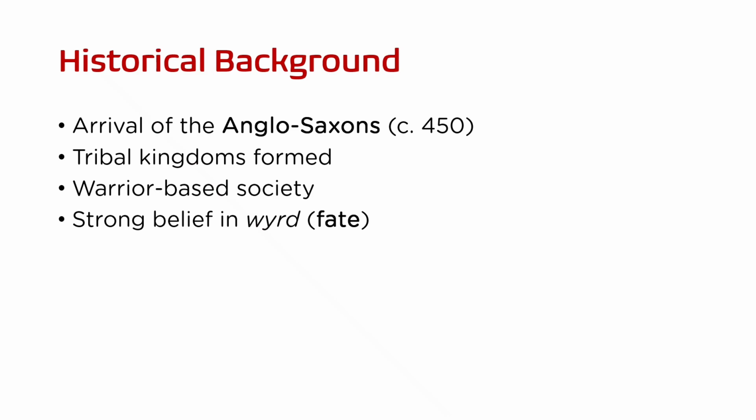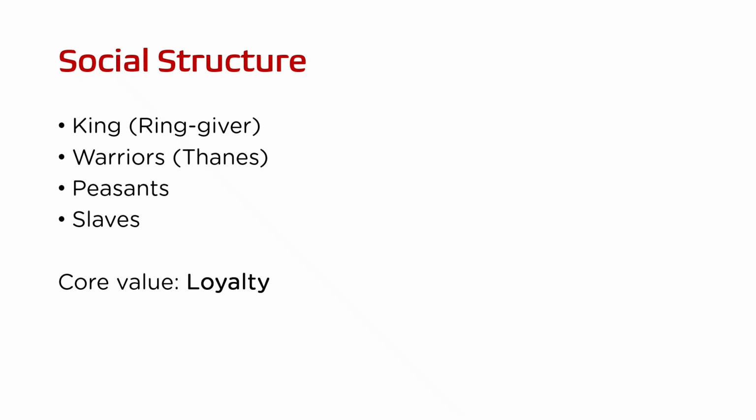This was a heroic and tribal society deeply rooted in warfare and royalty, and Anglo-Saxon society was based on the comitatus system, the combination system, as we know it now. This was a sacred bond between the king, who is often called the ring giver, and his warriors, the thanes. The king provides protection, wealth, and gifts to the warrior, while the warrior provides military service, loyalty, and absolute devotion towards his master. Loyalty was the highest virtue in this time period. If a warrior lost his lord, he lost his social identity. Exile meant not only physical separation but also emotional and social death.